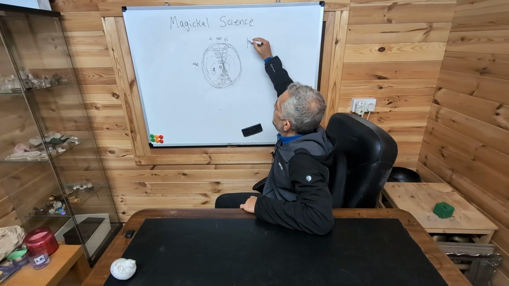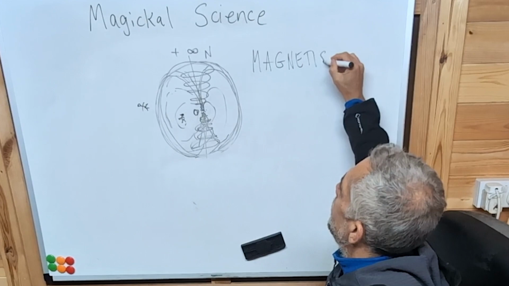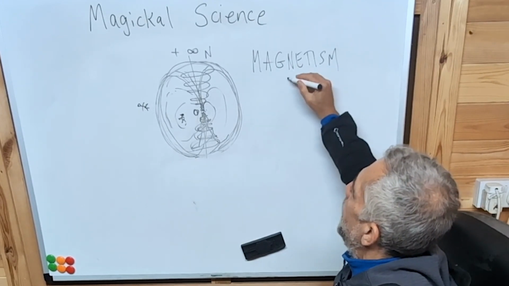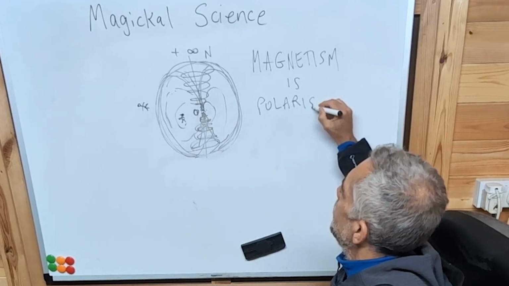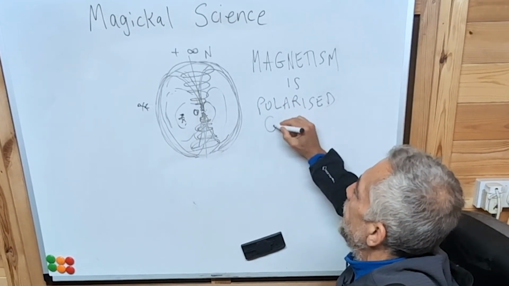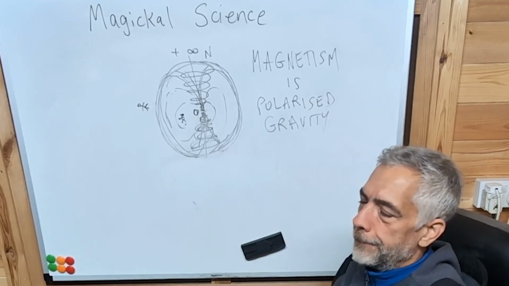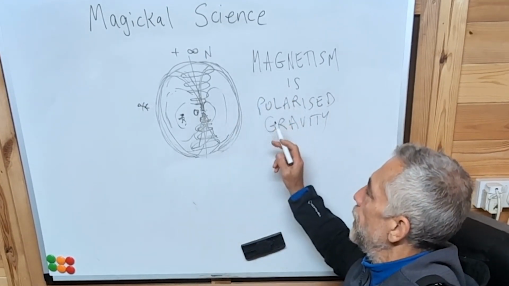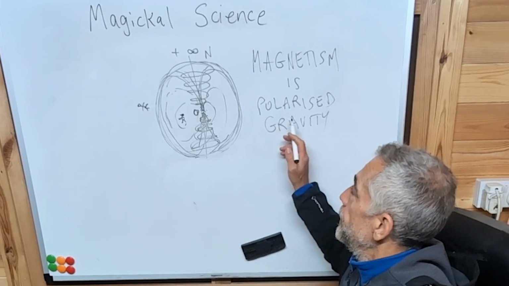So magnetism, this is how we're going to unify magnetism and gravity. Magnetism is polarized gravity, is the best way of saying it. Magnetism is polarized gravity. This is how we unify these two forces. I have to define it.